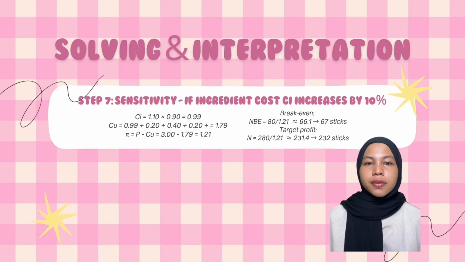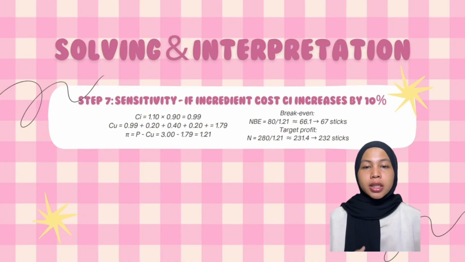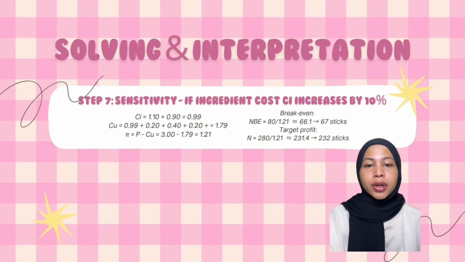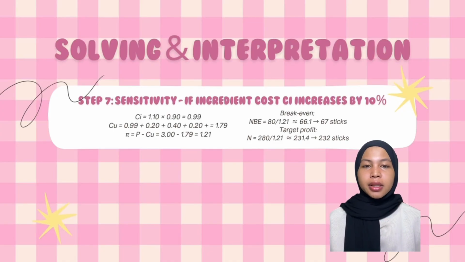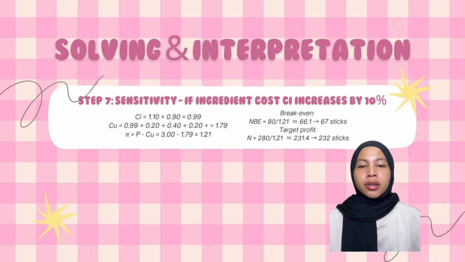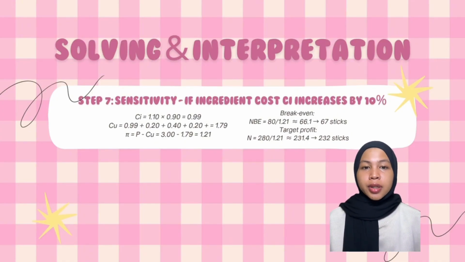For step 7, we conduct a sensitivity analysis. The purpose of the analysis is to see how a change in ingredient cost will affect our profit and break-even point. In this scenario, we assume that the ingredient cost CI increased by 10%.